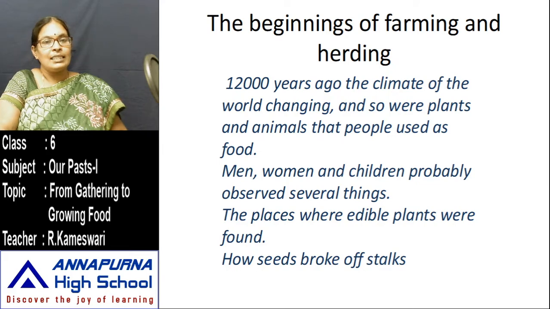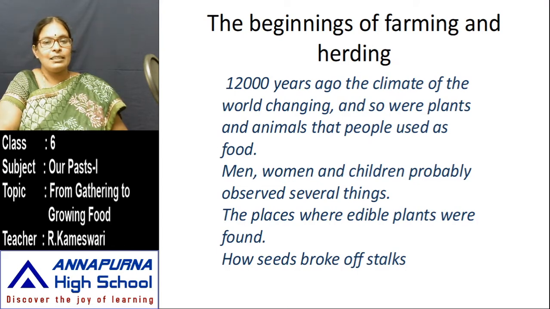So, 12,000 years ago, the climate of the world was changing, and so were the plants and animals that people used as food. Men and women and children probably observed several things.